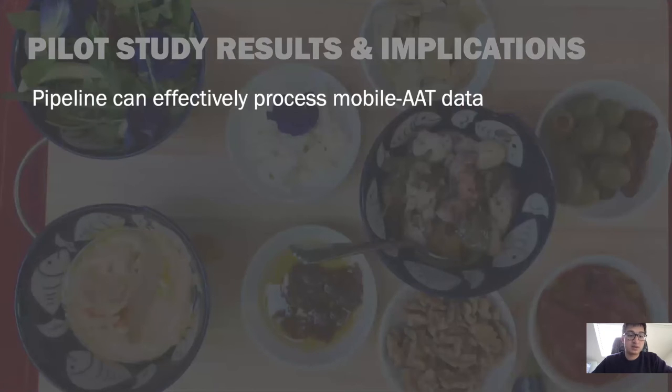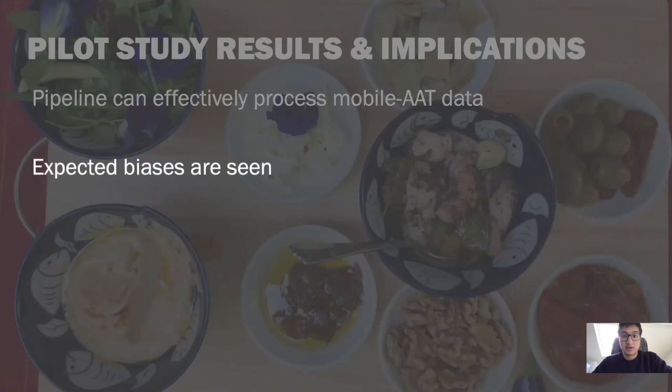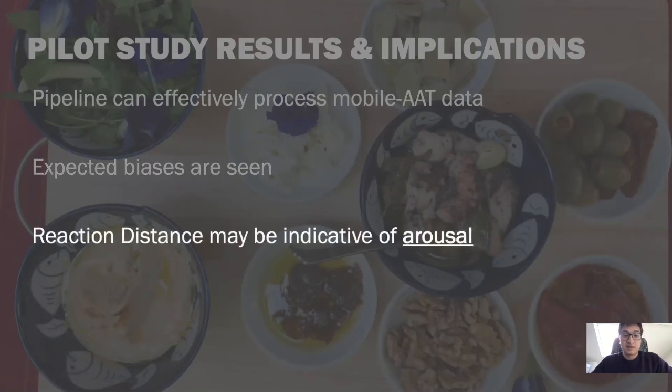Results of this pipeline show that the pipeline can effectively process the mobile AAT data. The expected biases, at least in extreme stimuli, are seen, and the reaction distance may be more indicative of arousal, which complements the reaction time metric nicely because the reaction time is more reflective of our valence.